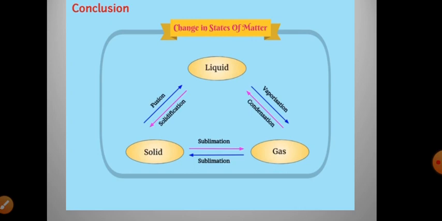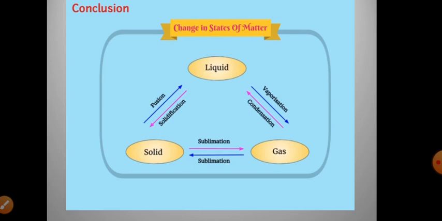So in this way, there is a change from one state to another by the temperature. This is the effect of temperature on the way matter changes between liquid, solid and gas.